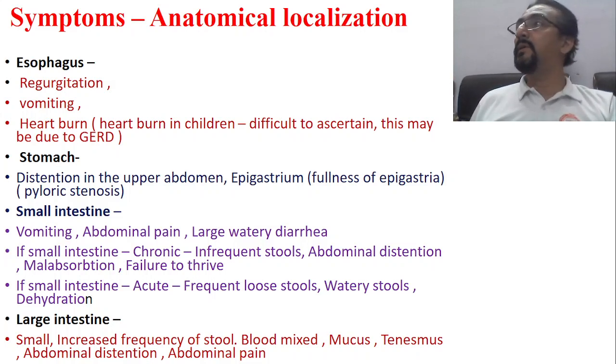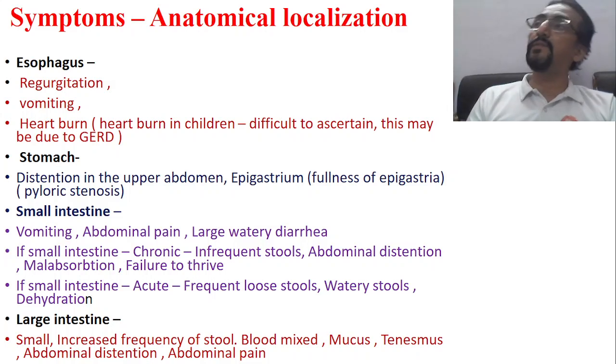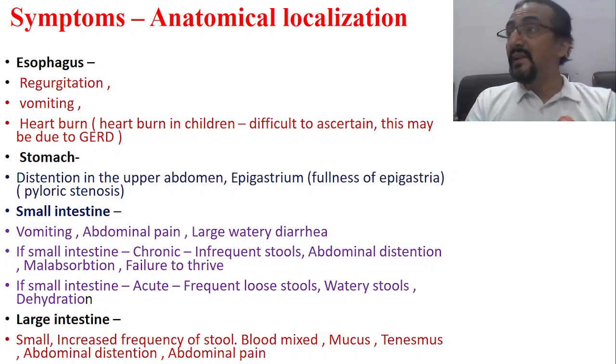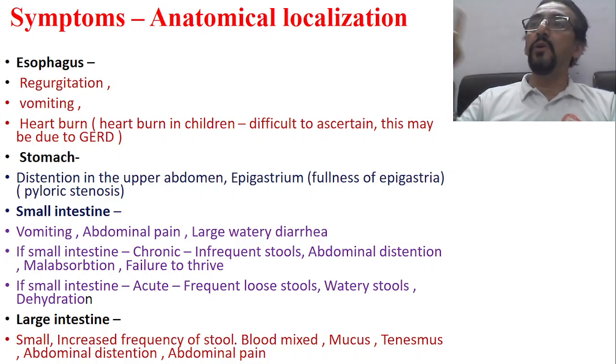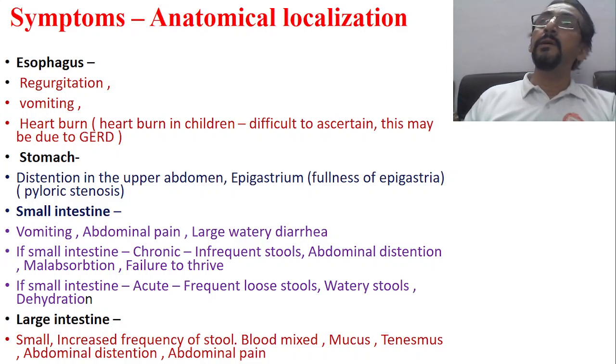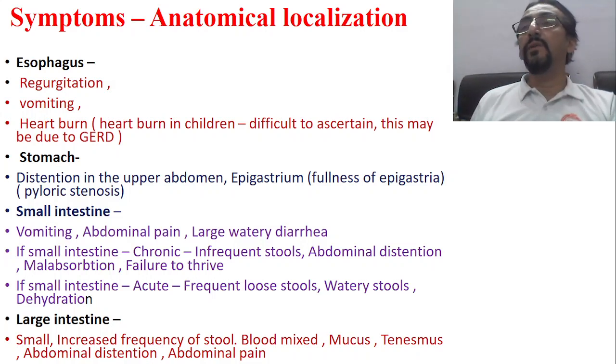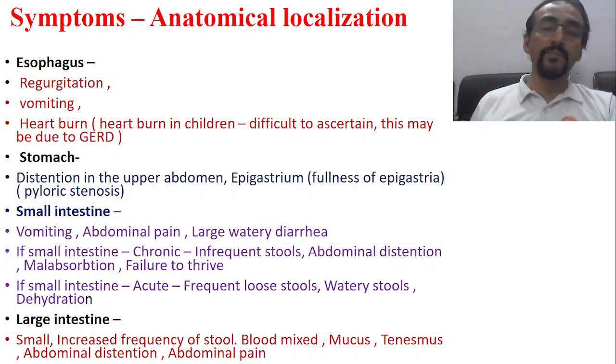For example, vitamin D and vitamin A deficiency will be there because of malabsorption, because things are not getting absorbed, or iron deficiency will be there. So malabsorption symptoms and deficiency symptoms also develop. That is seen in chronic intestinal diarrhea. Whenever you say intestinal diarrhea, one thing is very common: a large amount of water stool will be passed. Frequency increased, consistency changed. If acute, there will be more symptoms of dehydration, and if chronic, there will be more symptoms of malabsorption, loss of weight and failure to thrive. I think this is clear.